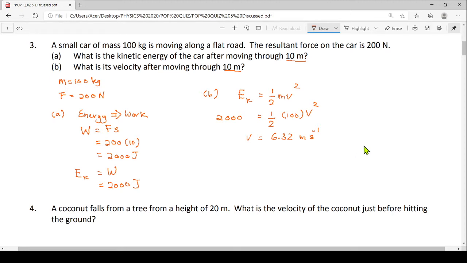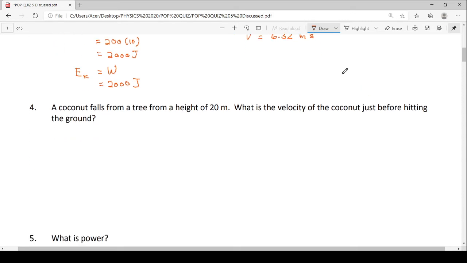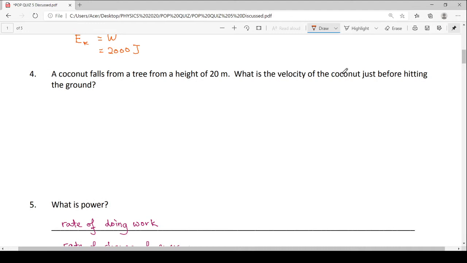All right. Now, let's go to question 4. I have a coconut falling from a tree from a height of 20 meters. What is the velocity of the coconut just before hitting the ground? So I have a coconut here. It falls down, and the distance is 20 meters.